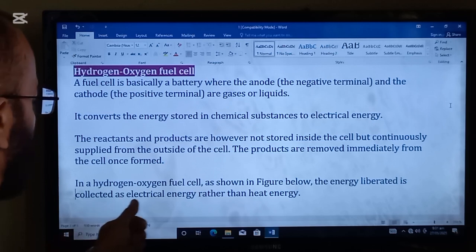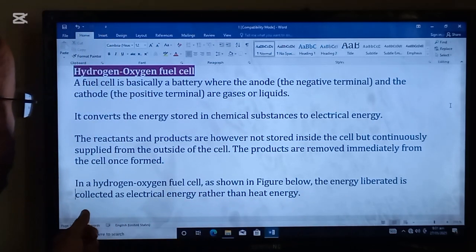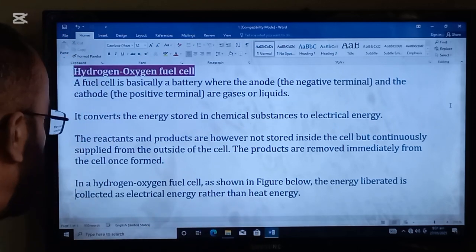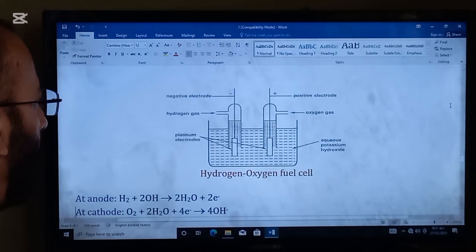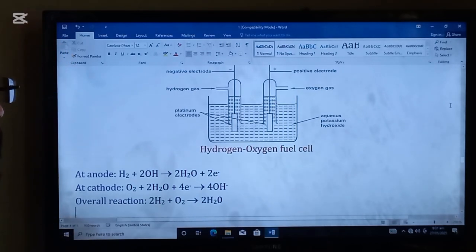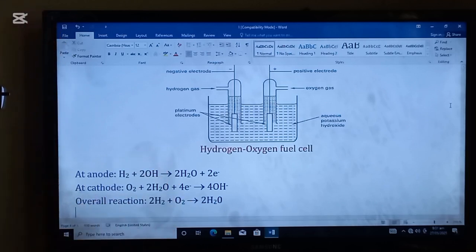In a hydrogen oxygen fuel cell, as shown in the figure below, the energy liberated is collected as electrical energy rather than heat energy. And here is the hydrogen oxygen fuel cell. And these are the reactions which occur at the anode and cathode.